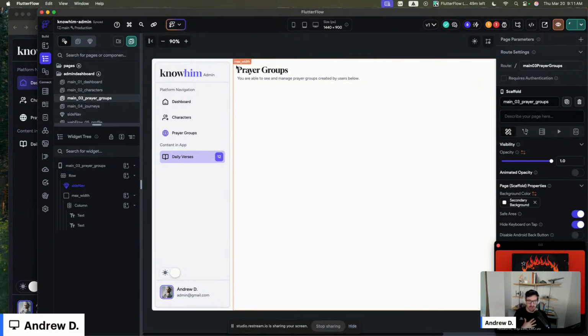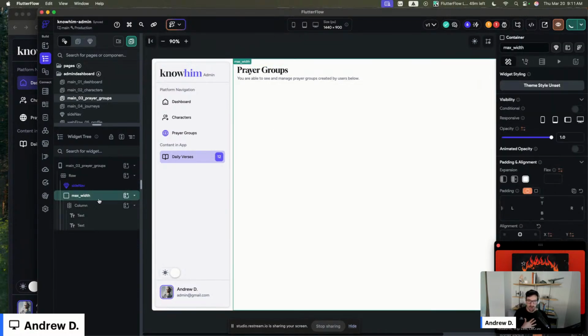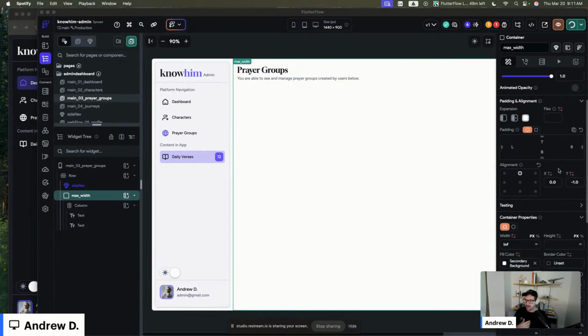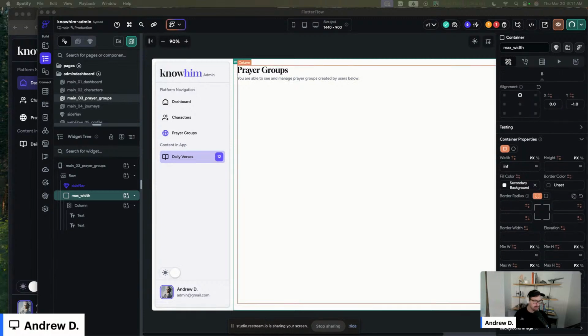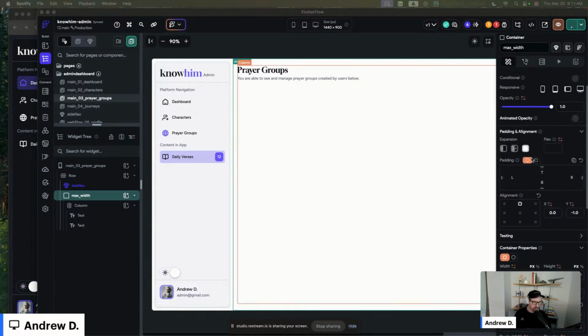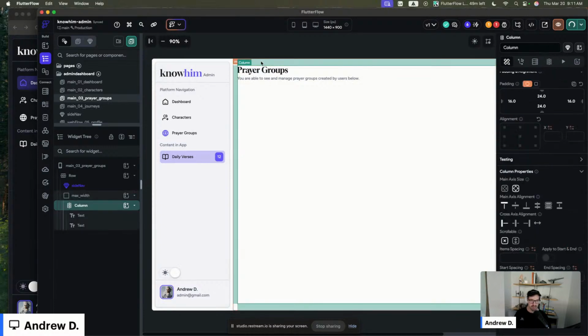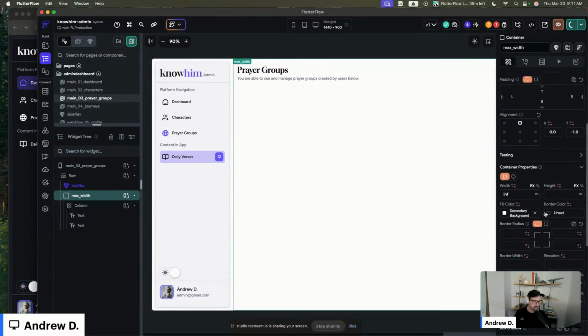The great thing about this flow, the page content already comes in a container, right? So that already comes in the container. It's already expanded. We're going to remove the max width. And let's go ahead and adjust this max width container.